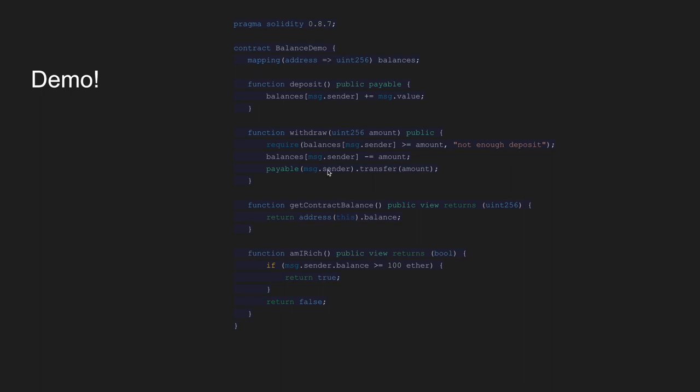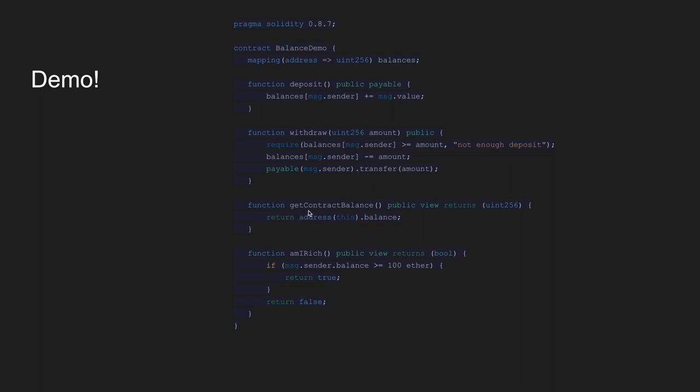So message.sender, when I'm withdrawing, that means, hey, I want my Ether back. You cannot just send it to addresses. You need to wrap it with the payable keyword, just like we have with the function here. So if an address is interacting with money, then you need to wrap it with payable. And then you can call .transfer with the amount that you are trying to withdraw. Okay, so there's that .transfer keyword.